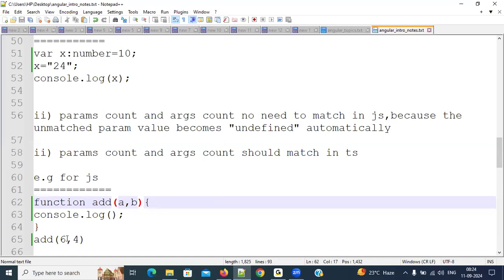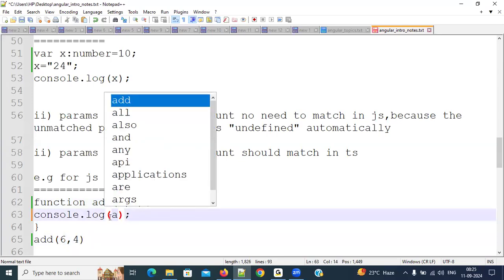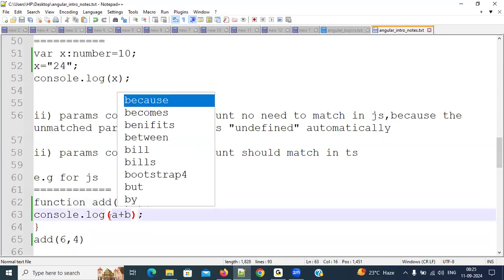So the first argument is 6, then the a value will become 6. The second argument is 4, then the b value becomes 4. Then what do you think I will do? I will change it to a plus b. Right. Then what is the output I will get? 10 only. What is it, everybody? 10. Why? Because here I'm using plus.